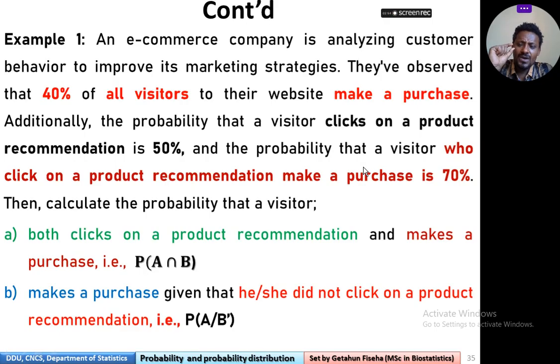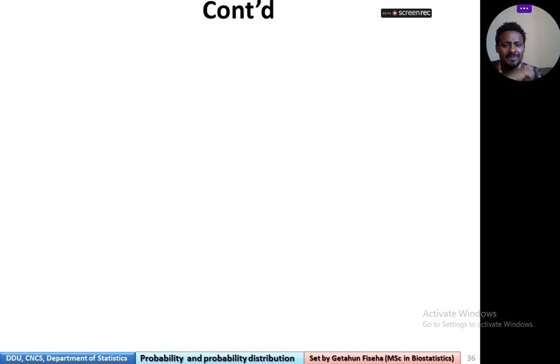Now we are asked to calculate two things. One, the probability that a visitor both clicks on the product recommendation and makes a purchase, meaning both click and purchase. Second, the probability that a visitor makes a purchase given that he or she has clicked on the product recommendation. So we will work on this accordingly.